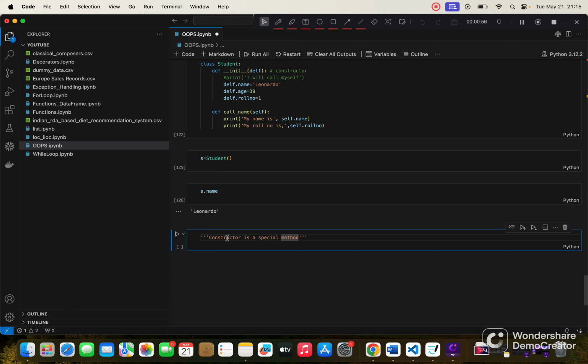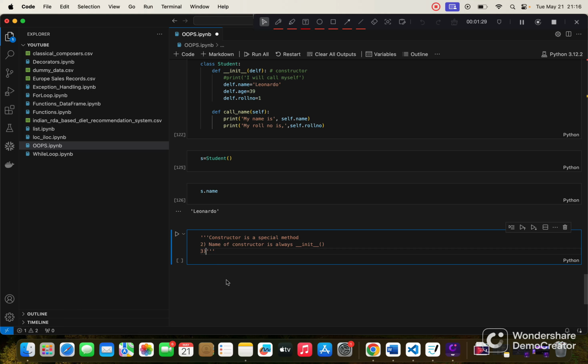The second point is that the name of the constructor is always underscore init underscore. No matter what kind of class you are creating, the constructor name is always going to be underscore init underscore, with self.